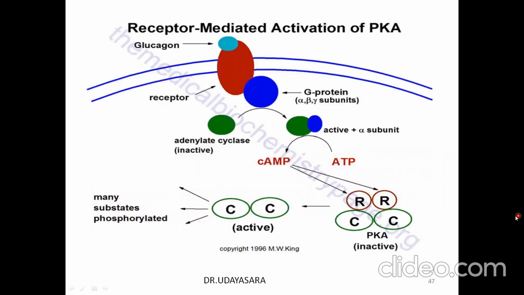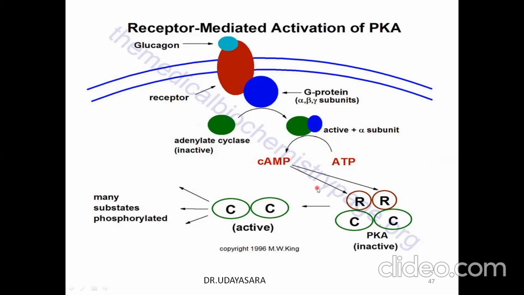So how does this glucagon act? It acts via a G protein coupled receptor. And the G protein is composed of alpha, beta, and gamma subunits. After the binding of glucagon to its receptor, this alpha subunit will move away from the G protein and become attached to the adenyl cyclase. Hence, inactive adenyl cyclase will become active adenyl cyclase, which catalyzes the conversion of ATP to cyclic AMP.